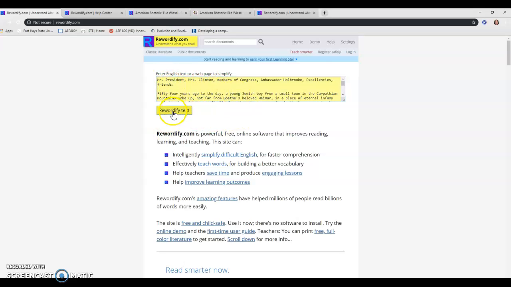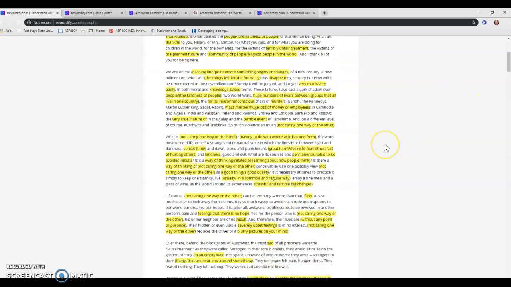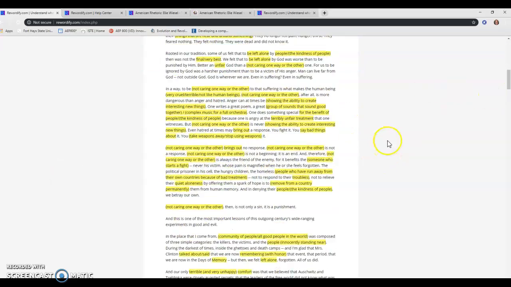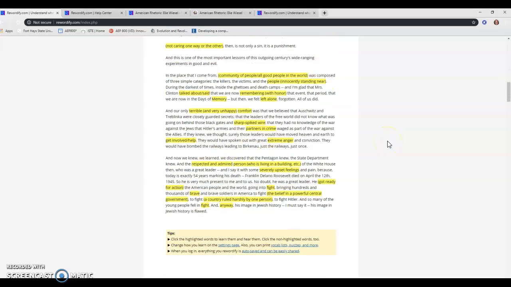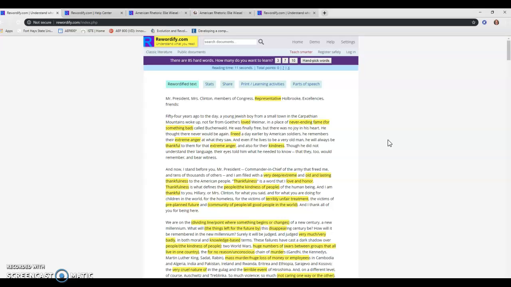Once I did that, I just clicked Rewordify Text. And what you notice immediately is there's a lot of yellow highlighting. All of that yellow highlighting represents words that were replaced with an easier to comprehend synonym or explanation.